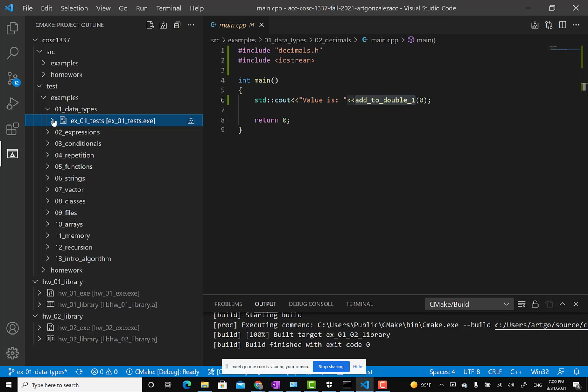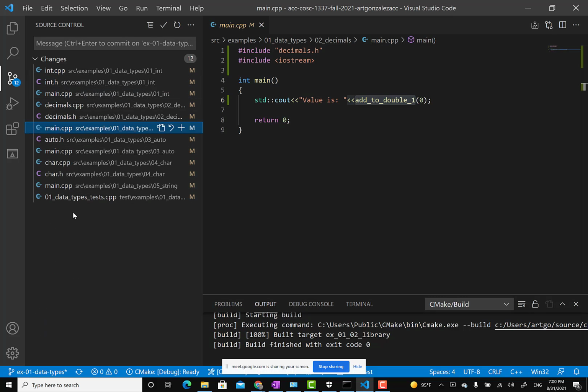Okay. One other thing is, well, I made a lot of changes here, right? So now I'm ready to send these files to GitHub. All my programs compile, meaning I don't have any errors. I tested basic unit tests, they work, and no program here crashes. All the programs work. Only at that time do I want to send them into GitHub.